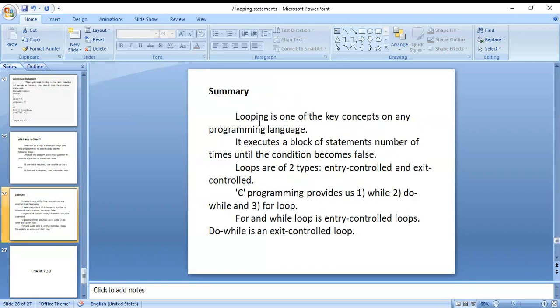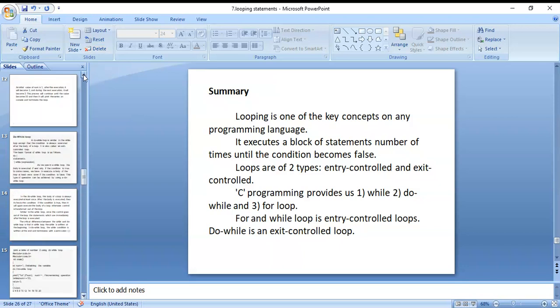Next, looping is one of the key concepts in any programming language. It executes a block of statements a number of times until the condition becomes false. Loops are of two types: entry control and exit control loops. C provides while, do while and for loops. For and while loops are entry control loops, and the do while loop is exit control.